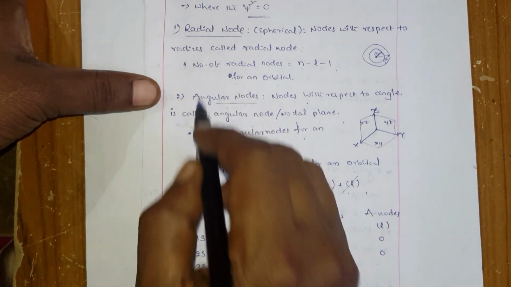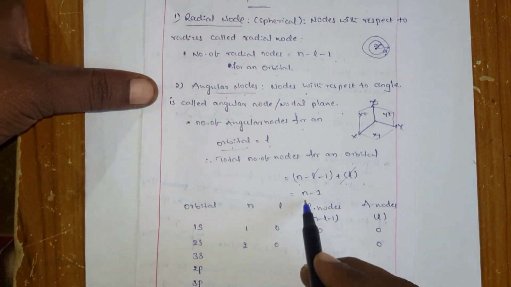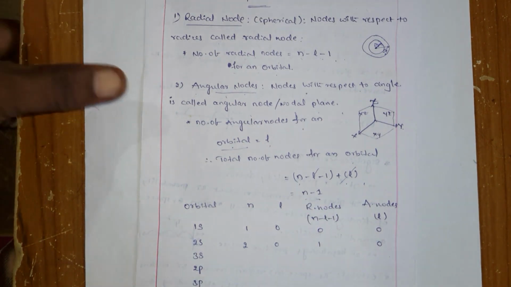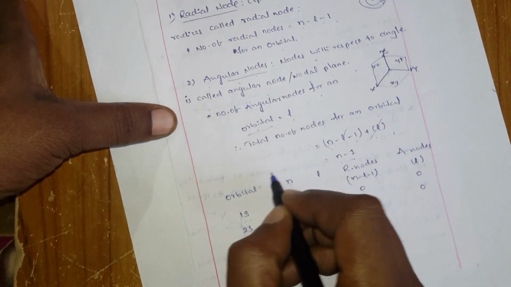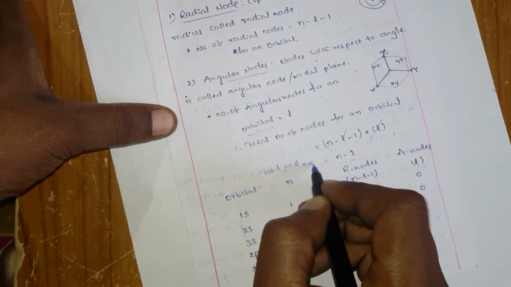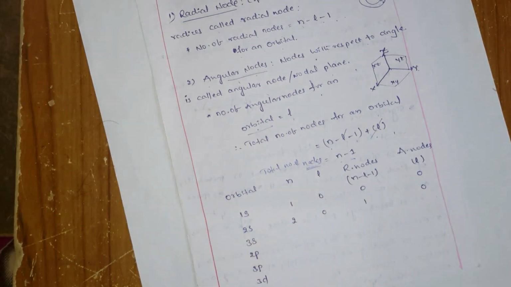If you add these two, that is the total nodes, that is n minus 1. So the total number of nodes is equal to n minus 1.